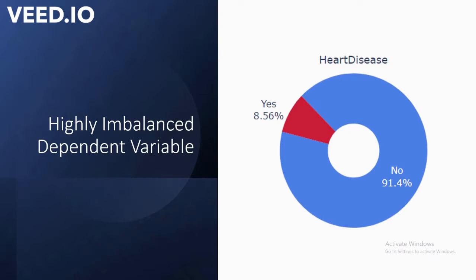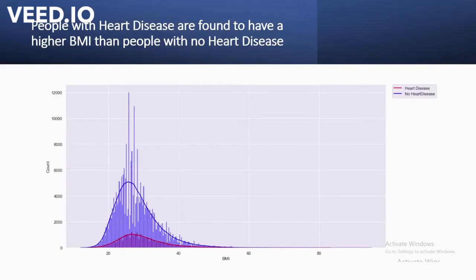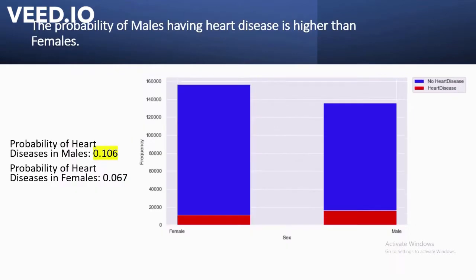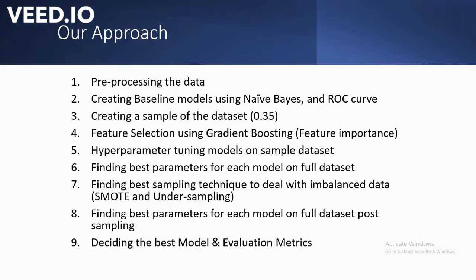As you can see, this is a highly imbalanced data set with only 9% of the people having heart diseases and 90% of the people not having heart diseases. In this graph, you can see that people with heart disease are found to have a higher BMI than people with no heart diseases. Here you can see that the majority of the records in our dataset have an age over 60, and as the age groups increase, the occurrence of skin cancer, heart disease, and kidney diseases is also increasing. In this graph, you can see that the probability of males having heart disease is way higher than females.